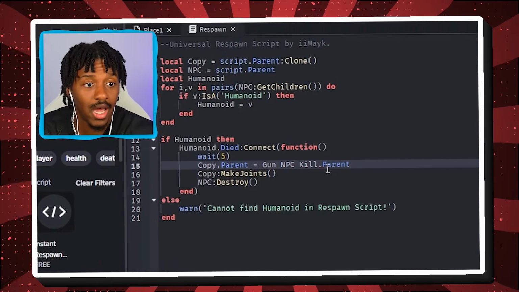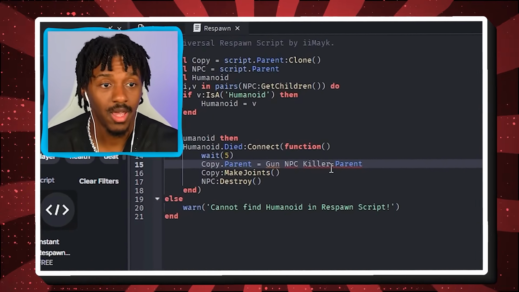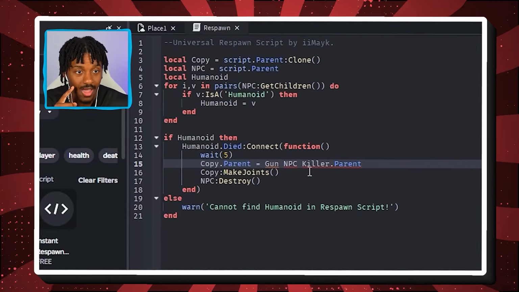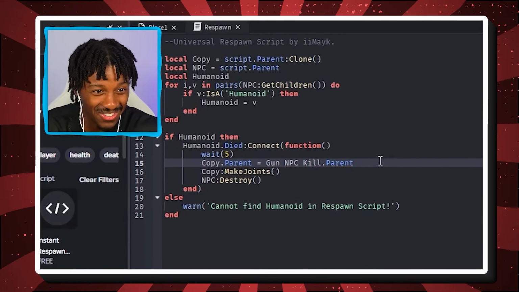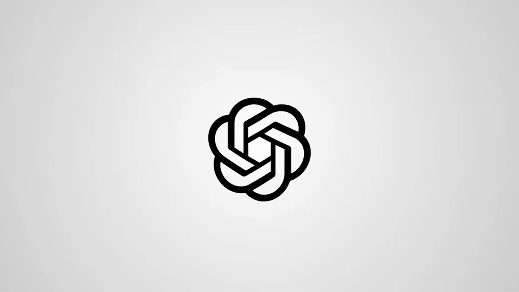Next thing is that I'm gonna use AI. I'm gonna have AI teach me how to script, and I'm also gonna use AI to script. Yes. Because the thing is, even though AI is being used a lot in the Roblox game dev community, I still don't know how to do it. For example, there's been times where I've made videos on my other channel where I used AI, and even with the AI, I didn't know what to do with it. You can rely on AI, but if you don't even know how to use the scripts that it makes, or where to put it, like ReplicatedStorage or Workspace, I don't know any of that. So we're gonna have AI teach us also.